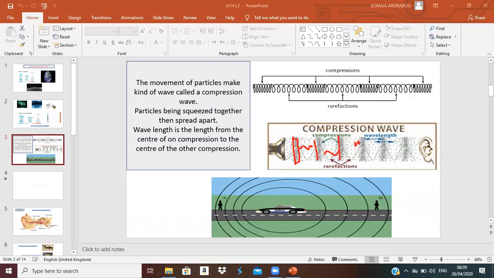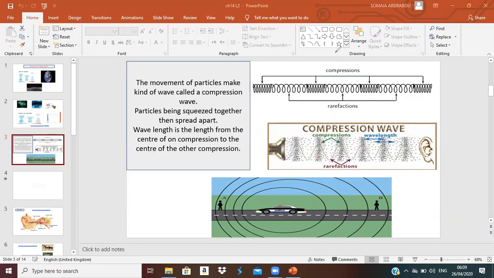So we call it compression waves. It is like a wave, okay? They are moving like a wave. A wave comes high, then low, right? So they are compressed, then rarefy, then compressed, then rarefy. This is called the compression waves.